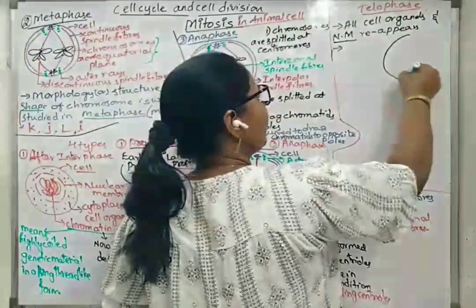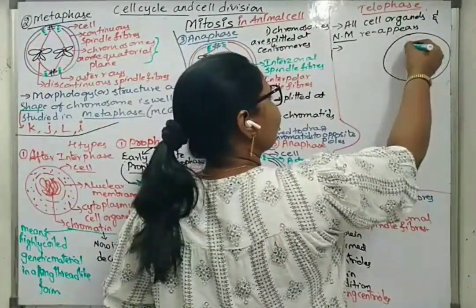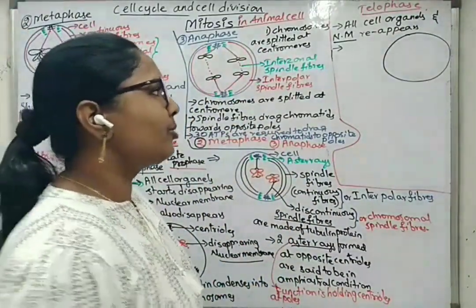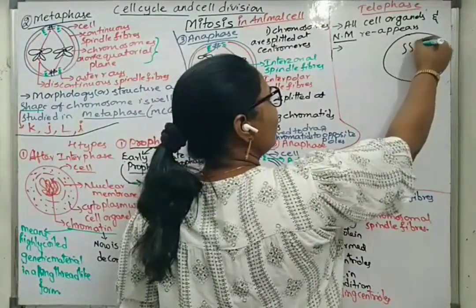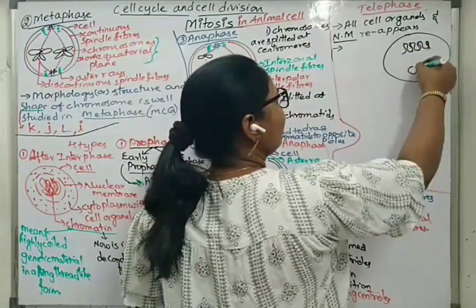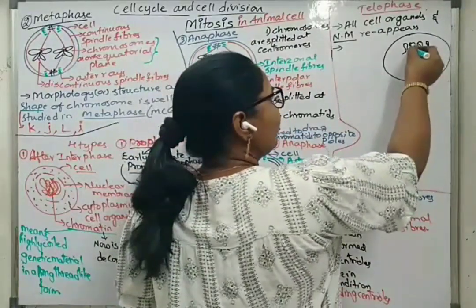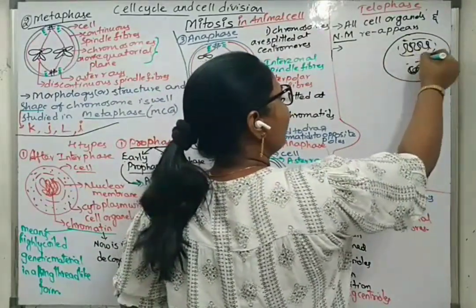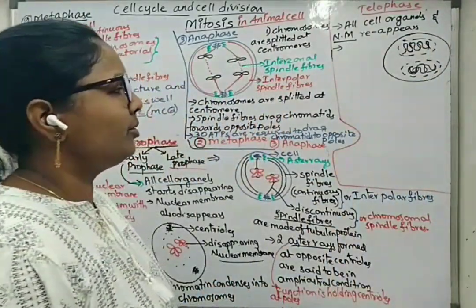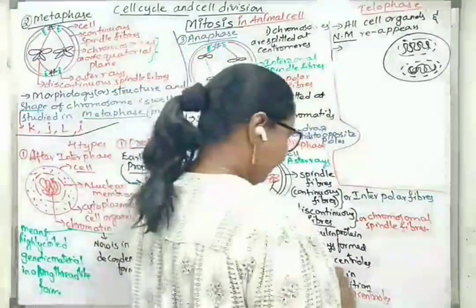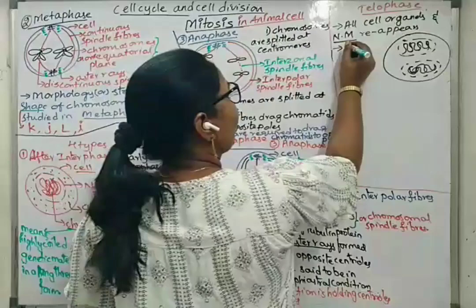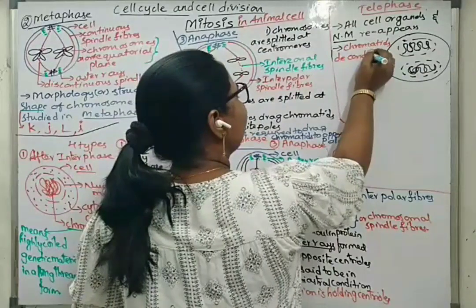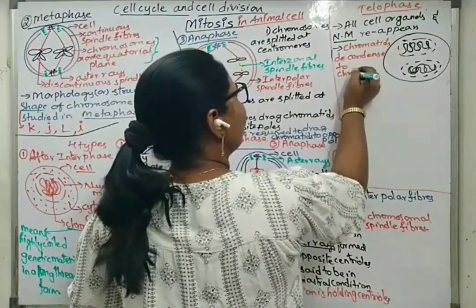When we go for the diagrammatic representation, the chromatids that are present in Anaphase now start to decondense into chromatin. When the upper chromatids have been decondensed, a nuclear membrane will be formed around them. Likewise, a nuclear membrane will be formed around the lower chromatids. Chromatids decondense to chromatin.